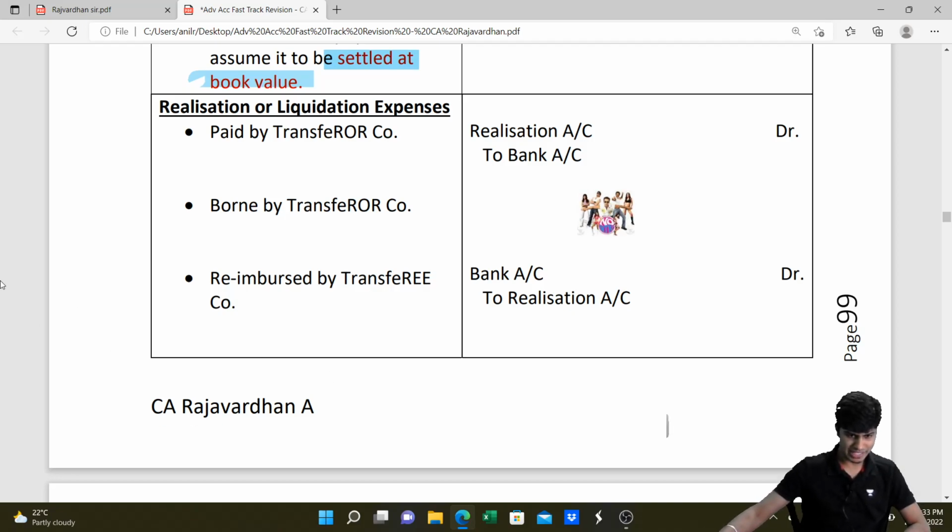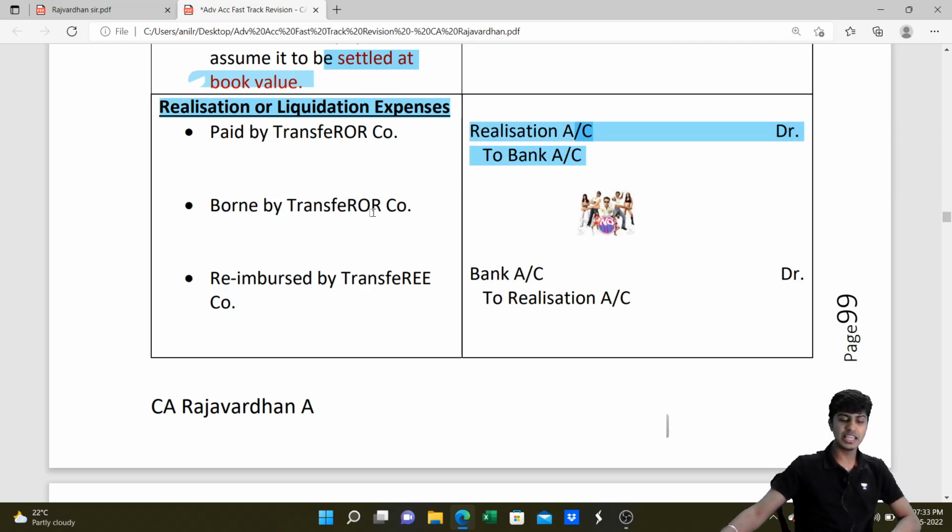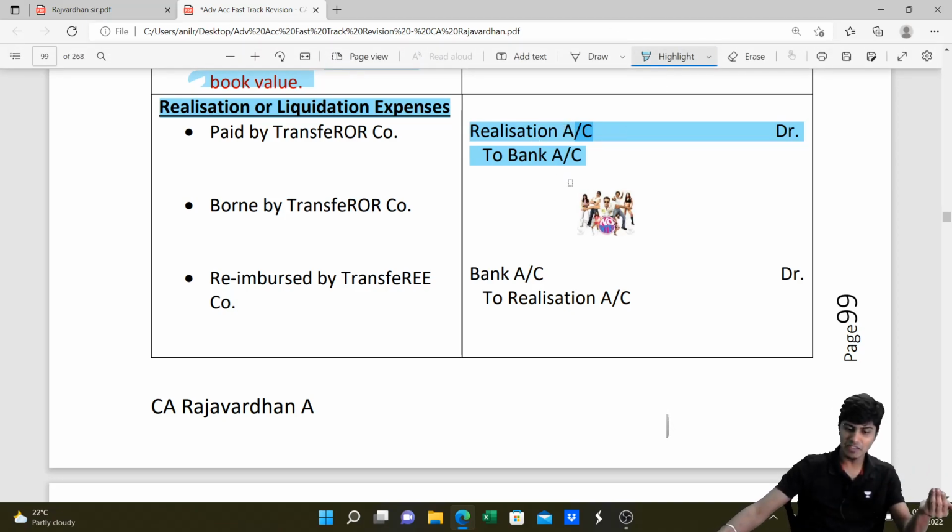So whenever realization expenses are incurred, we will write realization account debit to bank account as expense. If this expense is paid by the transferor, as in we, the small company, we paid it, we write this entry. If the transferee is bearing it, then no entry for us. Why? Already written to realization account debit.